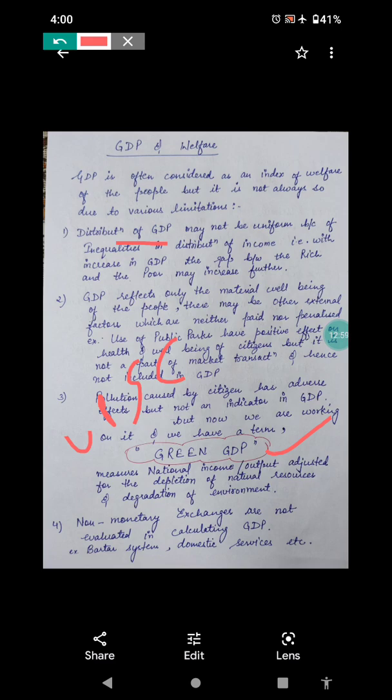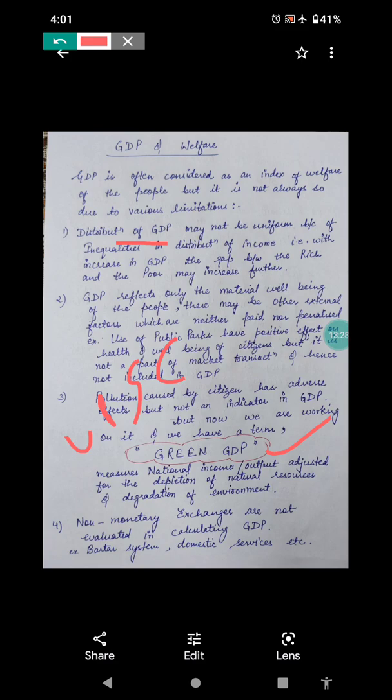We have many ways now to address the degradation we are bringing about to our environment. We have environmental impact assessment, we have this green GDP, we have many laws and policies. That's a part of the environment paper. I will think about making some videos on environment also, so there we will study it further.